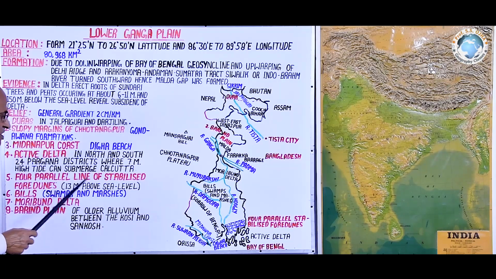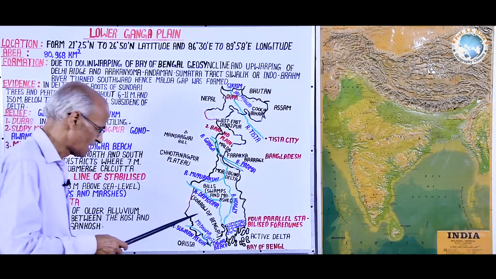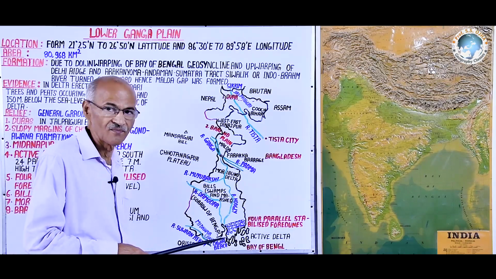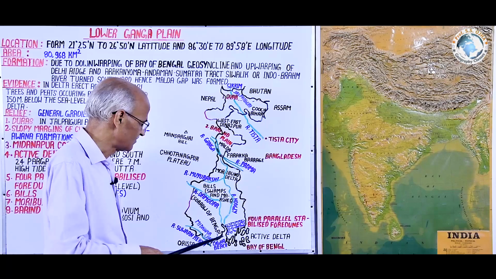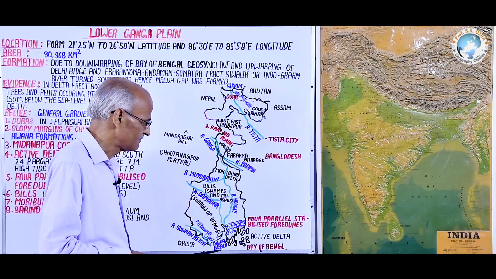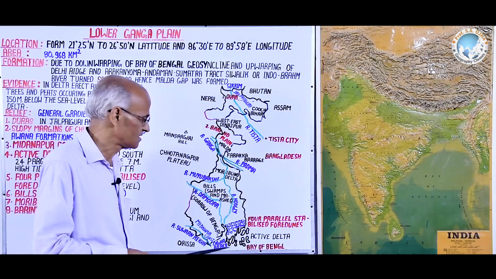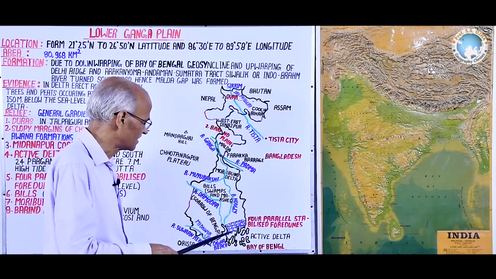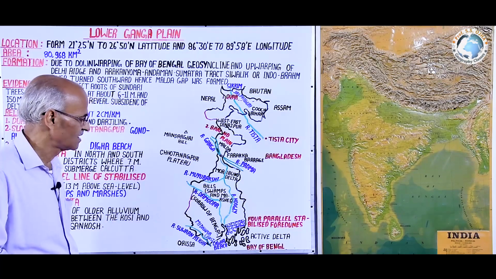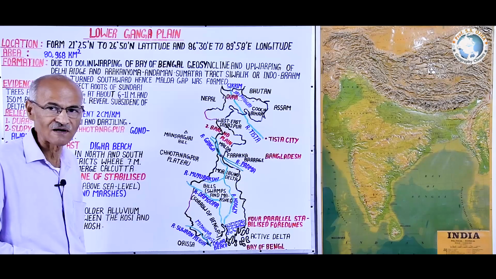In these two there is a deposition of active delta, and it is a continuous process wherein new alluvium is deposited per year, per day. If a 7 meter high tide comes, then this is submerged. It means Kolkata city may also be submerged.